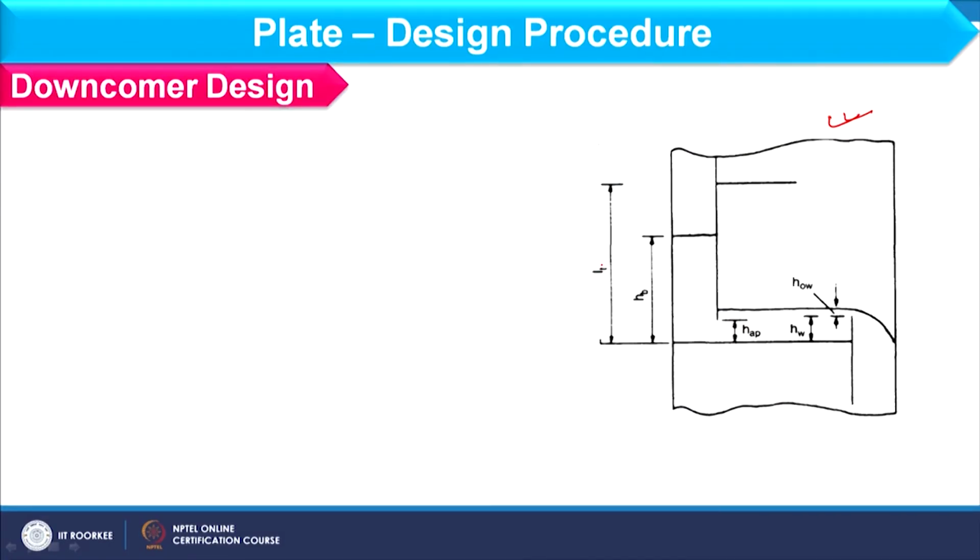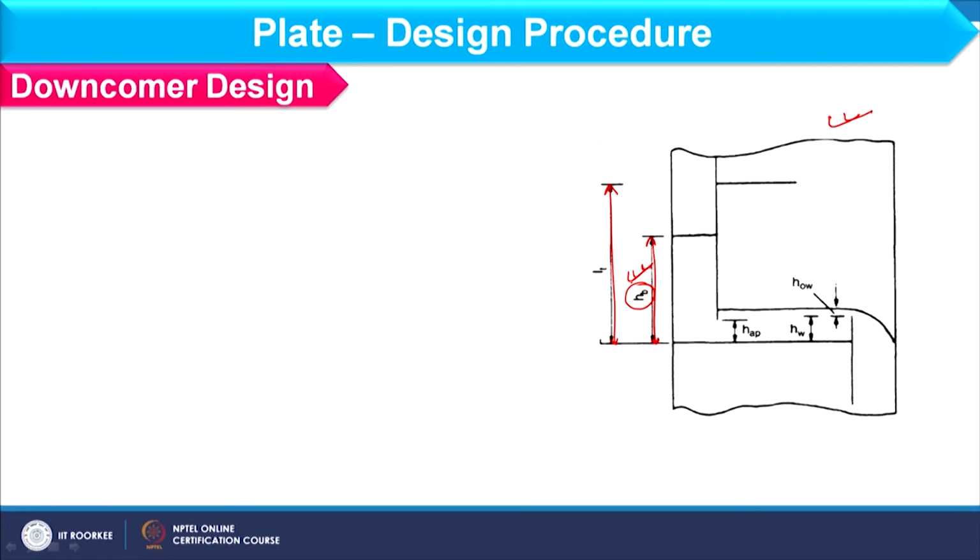So, you can consider this schematic. This l_t is basically the plate spacing, and in this plate spacing, this h_b is the height of liquid available in downcomer section. So, if I have to design the downcomer properly, this h_b should be within the limit. Otherwise, if this h_b exceeds the permissible limit, we consider that liquid backup is taking place in downcomer section.